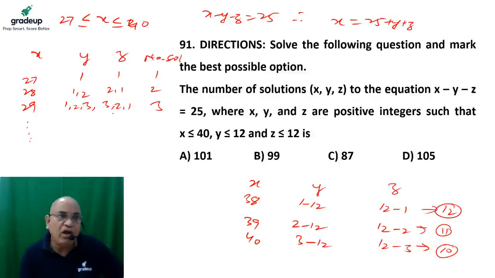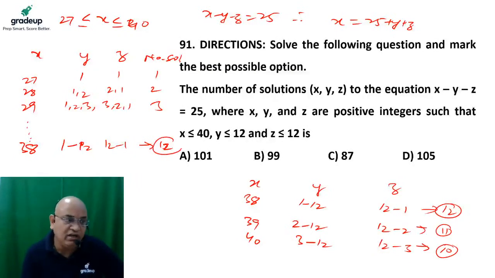Okay. So I'm talking about from here to here. If 38 would be the value of x, then y might be from 1 to 12 and z might be from 12 to 1. So total possible solutions are 12.